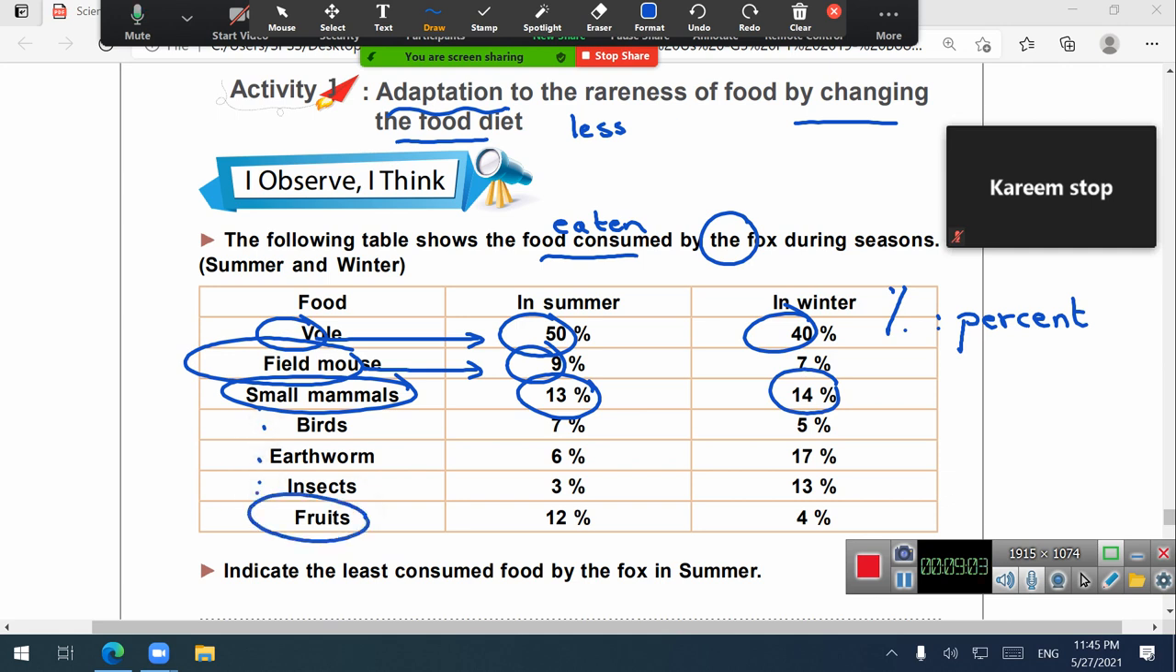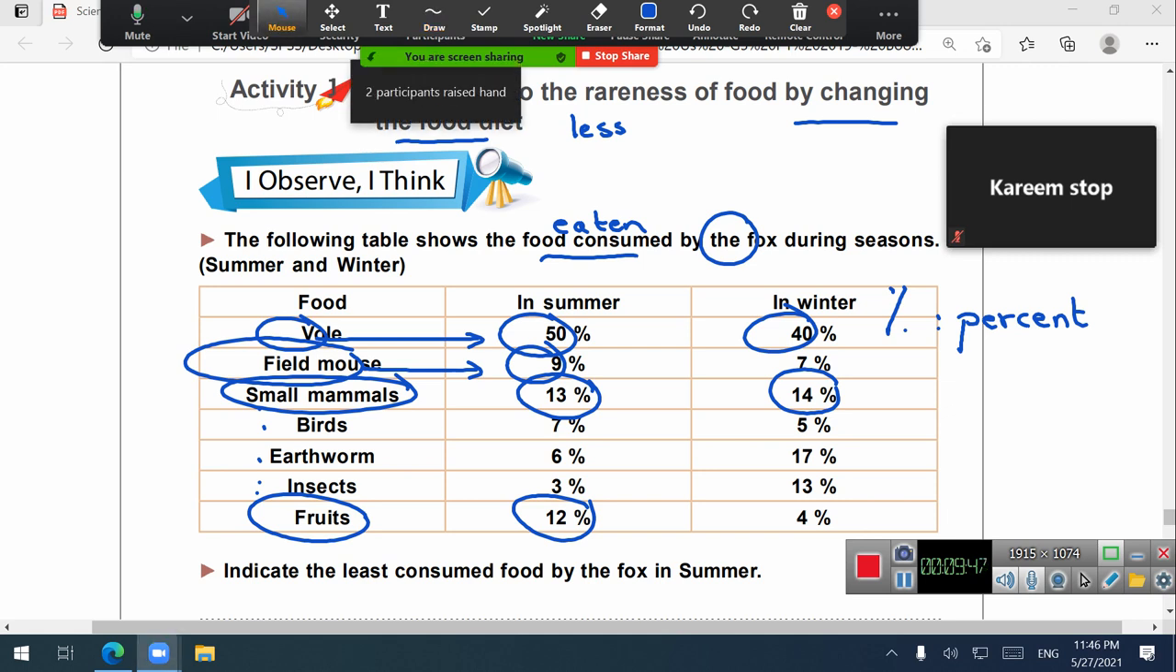Let's move now to the fruits. What is the percentage of the fruits, Ali? 12% in summer, while in winter 4%. Does the fox change its food diet? Yes, it changes its food diet. For example, in summer it eats more fruits than in winter. Excellent. More fruits. Who can tell me why the fox can eat more fruits in summer than in winter?